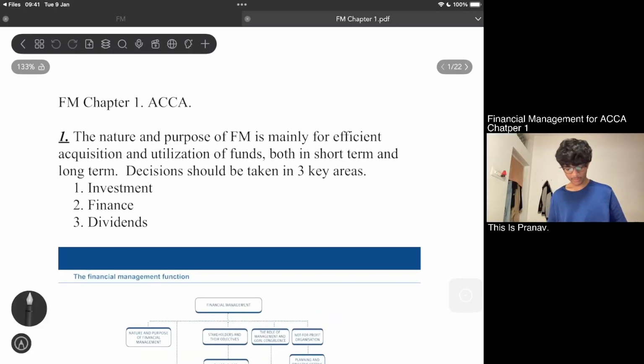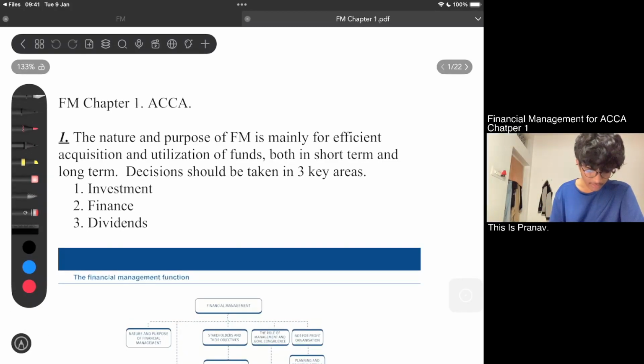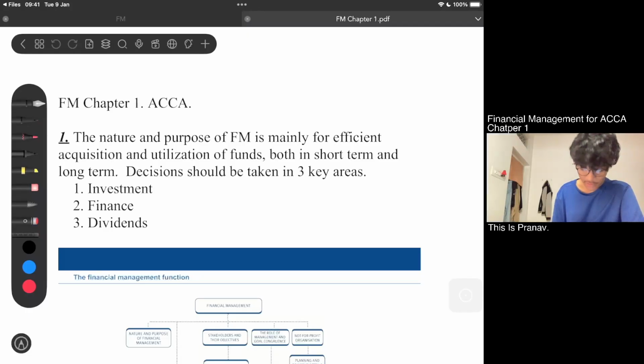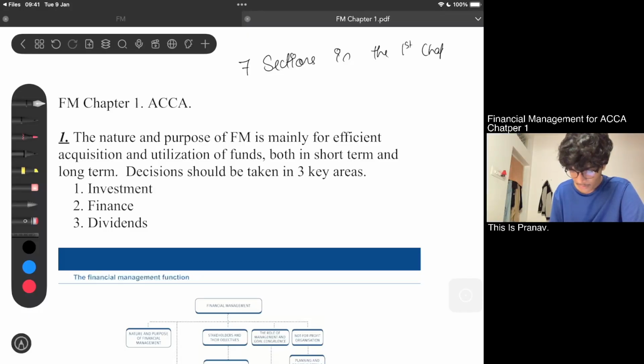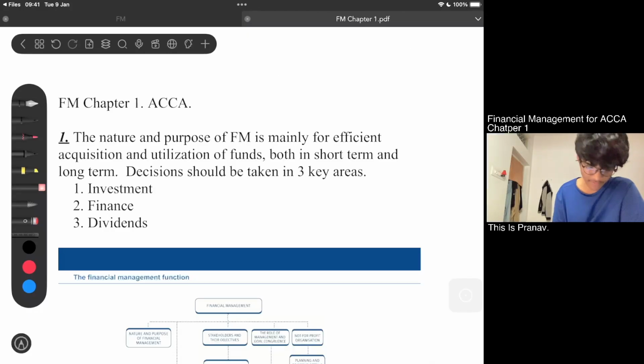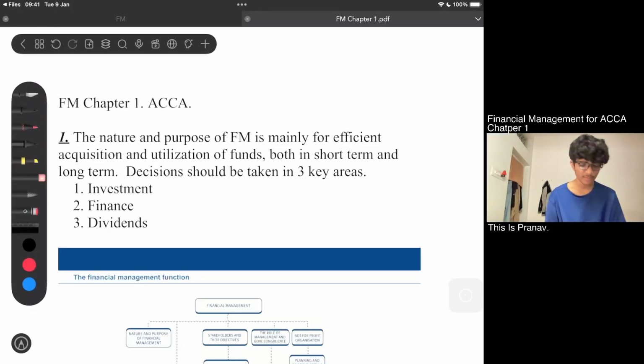So in your chapter we have 7 sub points, or 7 clauses, or 7 sections, in the first chapter. Every section I would be highlighting like this. So there are 7 sections in this chapter, and the 8th one is basically the summary, and we'll be looking into it later as well.